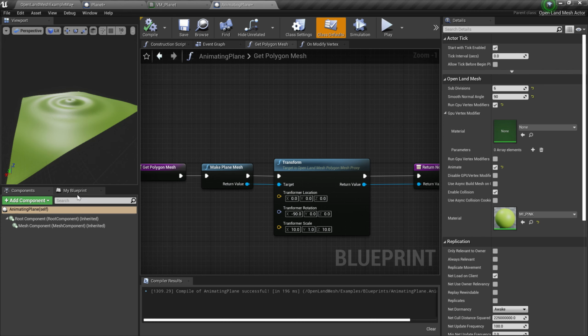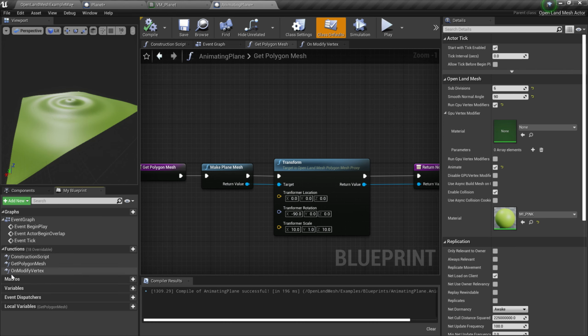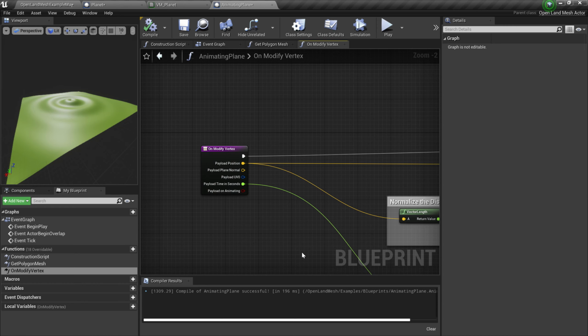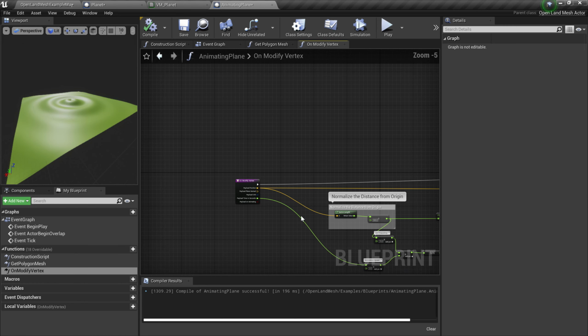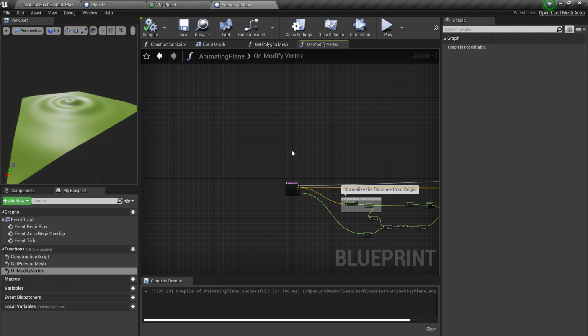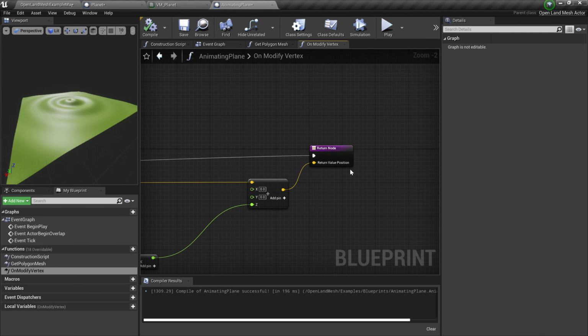I'm going to my blueprint section, and then we have a function called on modify vertex. So that's very similar to earlier. We get some position, and then we get some information, and we can use some calculation. For example, here I use a sine function to generate this sort of waves. And then after that, we can give it the updated position. That's it.